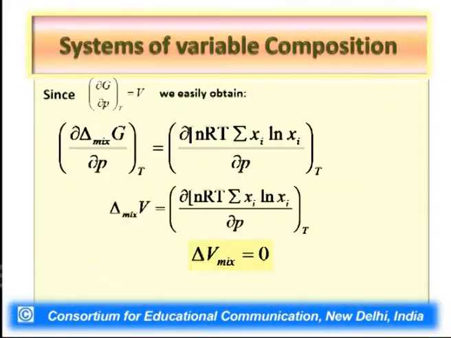When the mixing process occurs, the Gibbs free energy of the system decreases. This decrease in Gibbs free energy of the system is accompanied by an increase in entropy of the system, and the volume of the system does not suffer a change, nor does the enthalpy of the system.